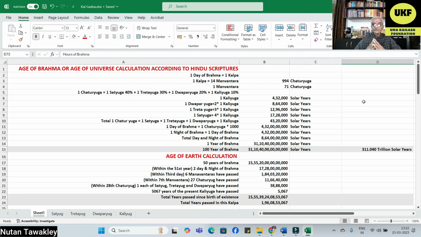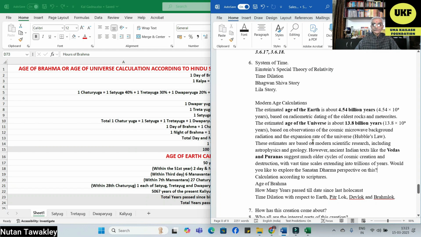Now you have this basic understanding of the calculation of number of years. At this point, I would also like to tell that according to modern science, what I have found from ChatGPT, the estimated age of Earth is about 4.54 billion years. This is based on radiometric dating, the oldest rocks and meteorites.